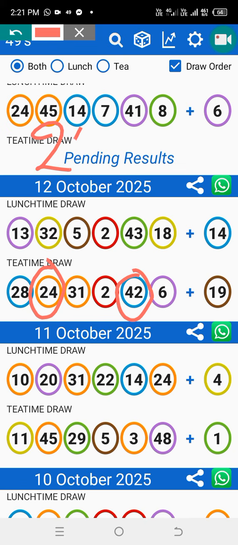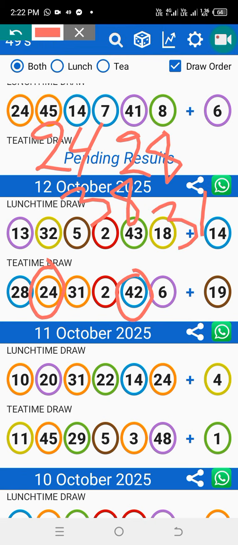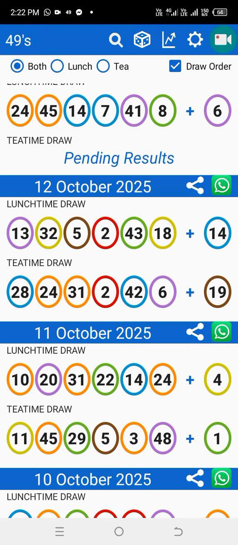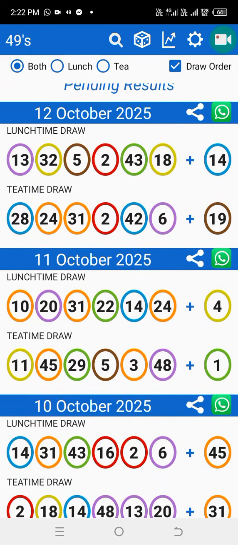All right, let's go. 24, add the 4 is 28. Add the 10 is 38. Add the 3 is 31. So this is the number at the beginning: 28, 38, and 31. Those are the other numbers for tea time. Let's move. That was the one which we used, and it's working most of the time. All right, so now we have the number which is sitting there.